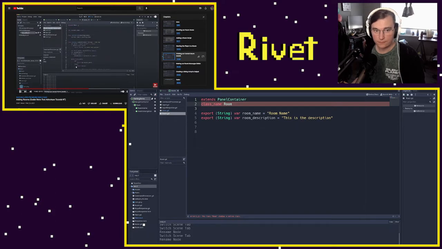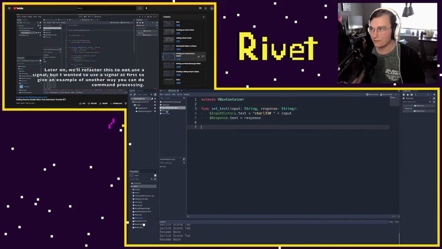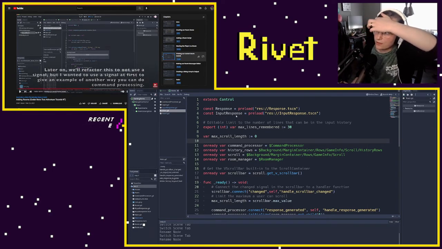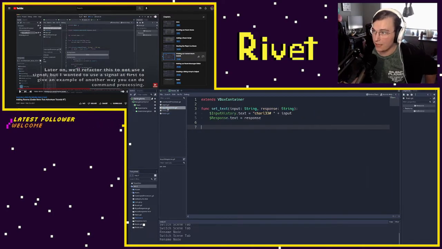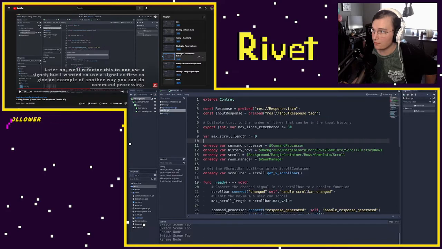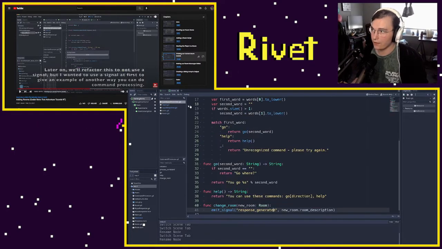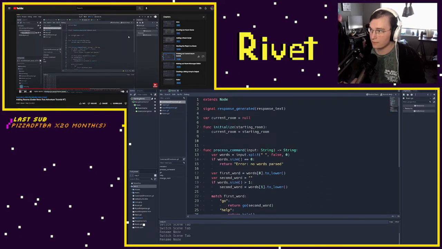And so what we're going to do is add a signal to our command processor. So I'm going to say signal, and we can just call this response generated. This response generated signal is going to take a parameter, which is going to say response text. Oh wait, hold on. Actually, signal response generated. Did I not make the signal in this? That might be my mistake. Oh, no. That's in that. Okay, yeah, I had it in the right one. We're going to pass in the text of the response that needs to be sent to our game script.